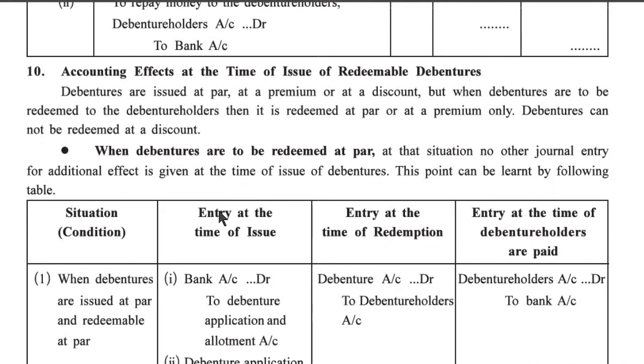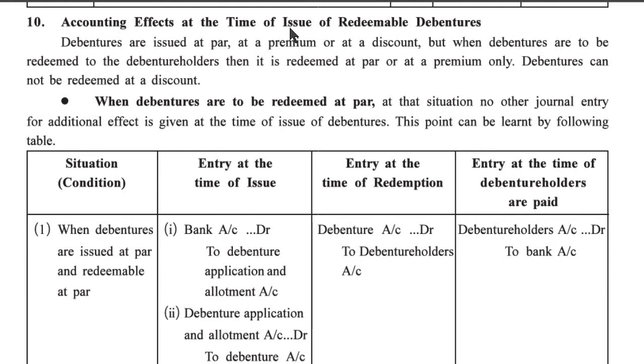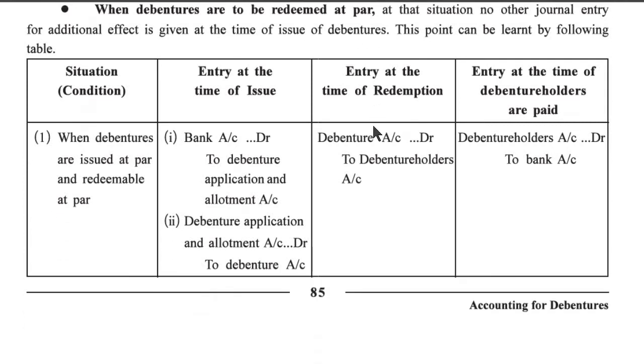Now 10th point, accounting effect at the time of issue of redeemable debentures. Debentures are issued at par, at premium or at a discount. But when debentures are to be redeemed to the debenture holders, then they are redeemed at par or at premium only. Debentures cannot be redeemed at a discount. When debentures are to be redeemed at par, no other journal entries for additional effect are given at the time of issue of debenture. This point can be learned by the following table.